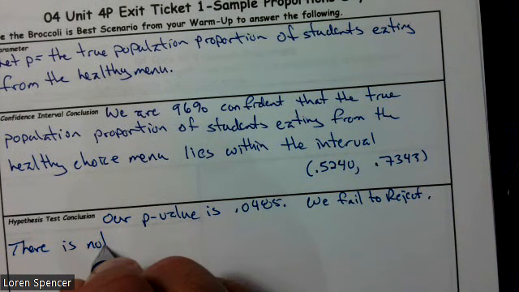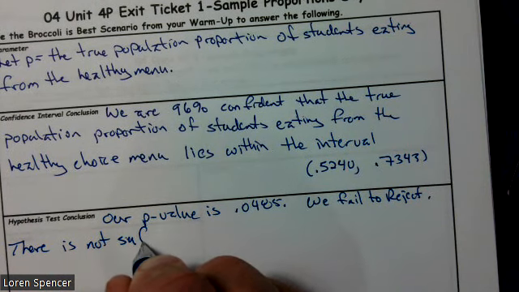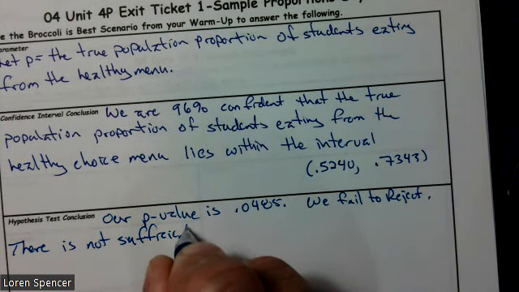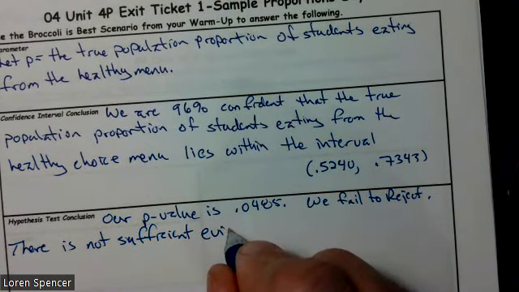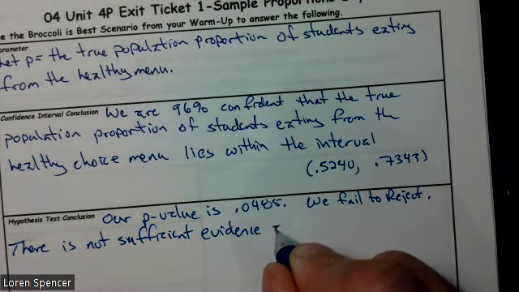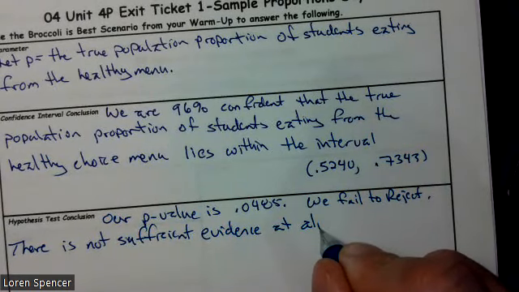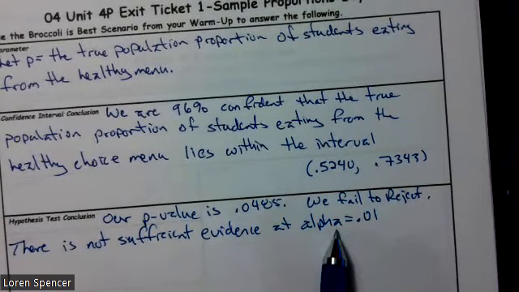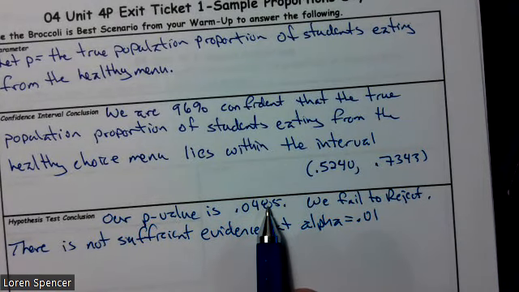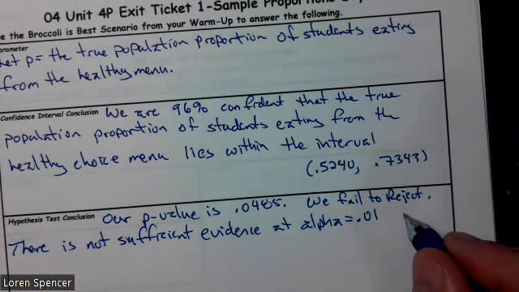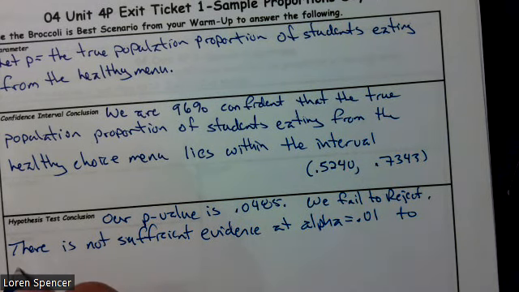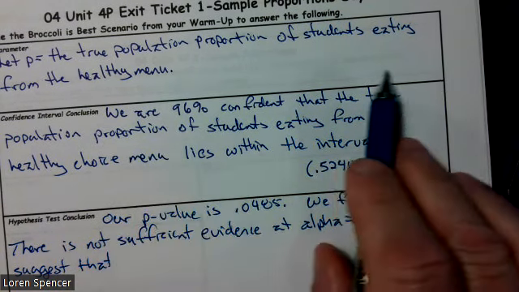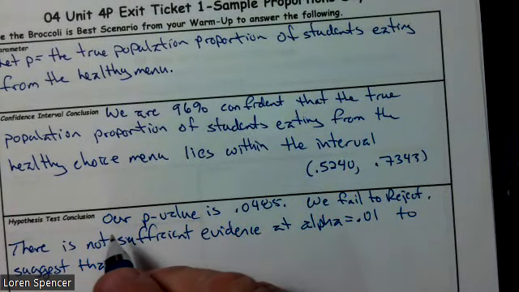There is not sufficient evidence at alpha equal to 0.01. You could have used the symbol. And by the way, we have enough evidence at 5%, but not at 1% to suggest that what? The true population proportions eating from the healthy menu,